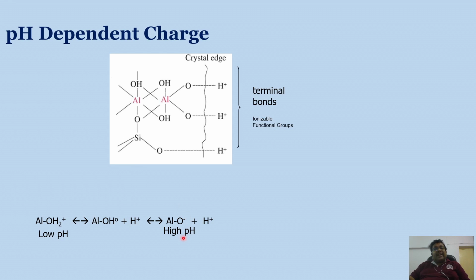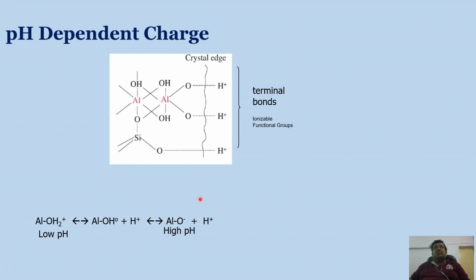and vice versa. In case of alkaline condition, these H plus will dissociate to form a water molecule by mixing with the hydroxyl which is present in the alkaline condition, forming this negative end. So you can see depending on the pH variation, we can see either positive charge or negative charge development. And this pH dependent charge we can see mainly in kaolinite and iron and aluminum oxides.